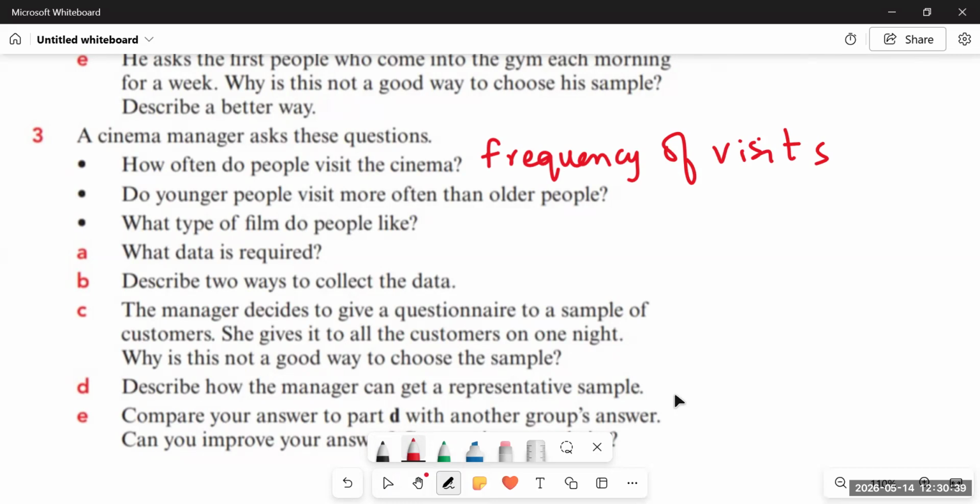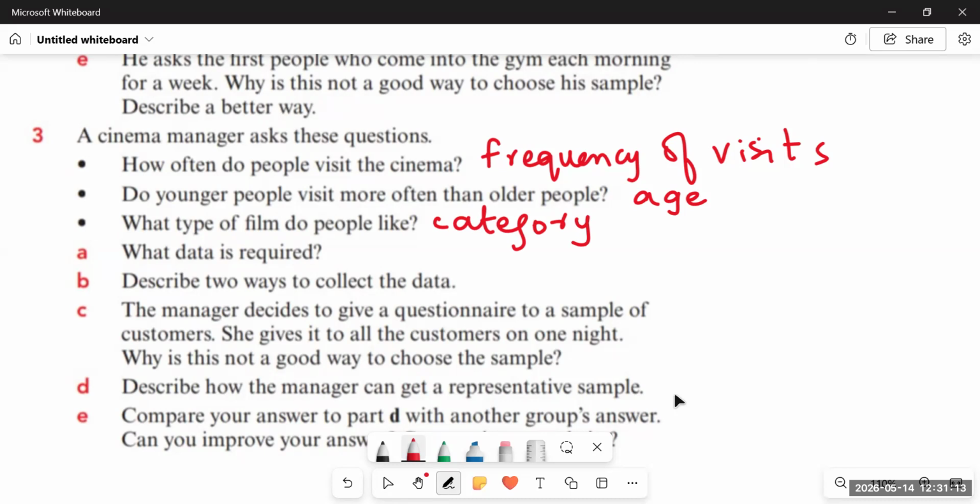So we need to know the age of people who are visiting the cinema. So this tells us about the age of people. And then the third one is, what type of film do people like? So this asks about the category. So basically they wanted to know what age of people are coming, what their frequency is, how many times they are coming, and what type of film they like the most. Okay.